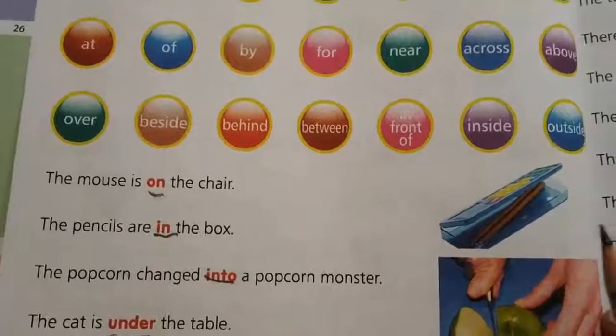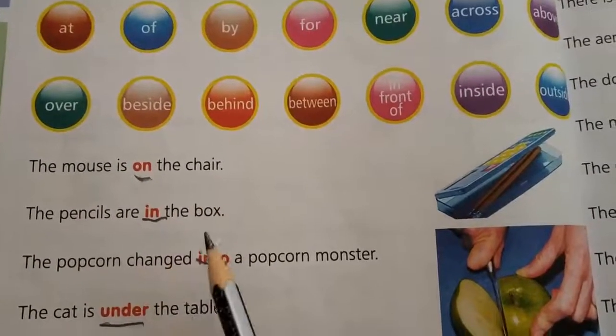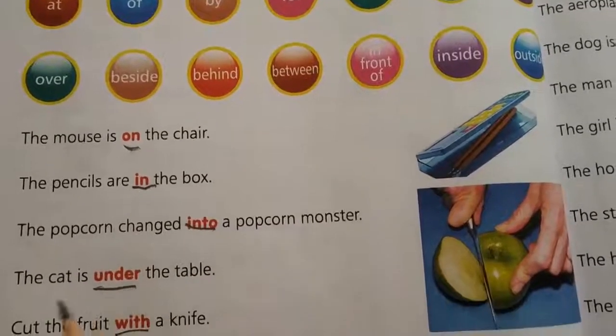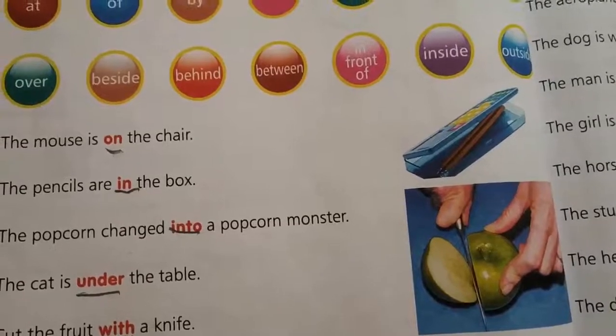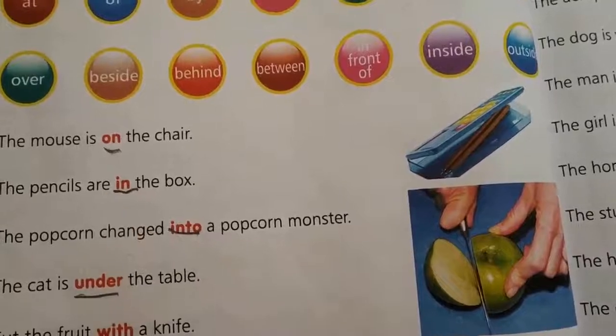Okay. See here. The mouse is on the chair. The pencils are in the box. The popcorn changed into popcorn monster. The cat is under the table. Cut the fruit with a knife. So all these underlined words are prepositions.